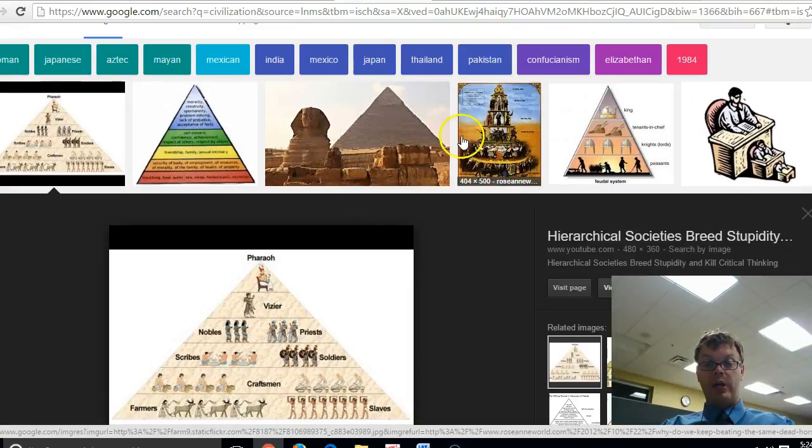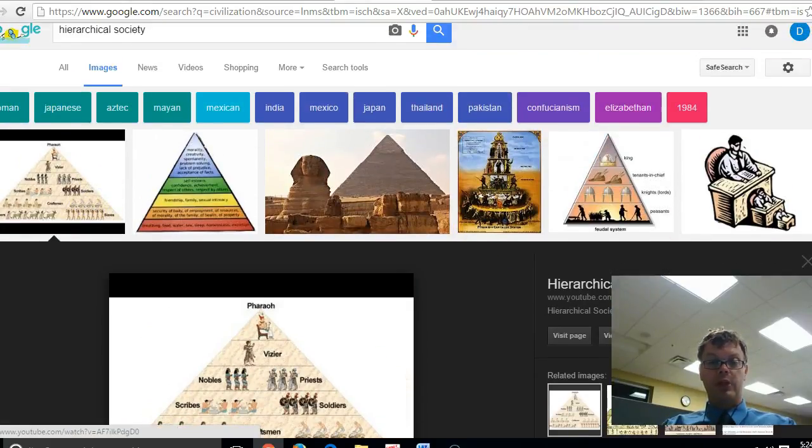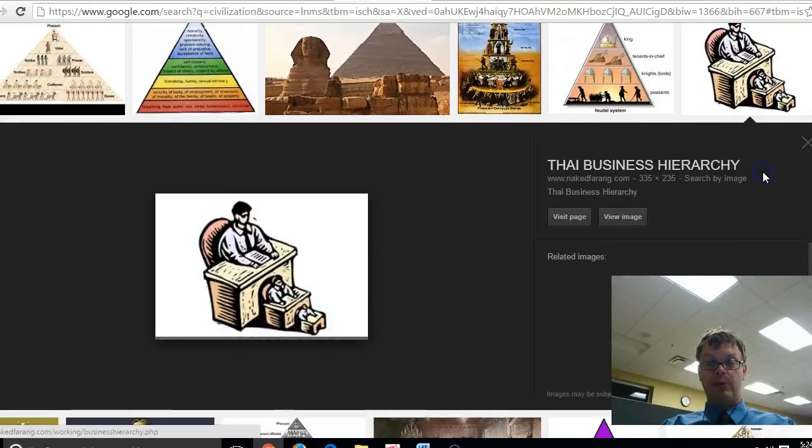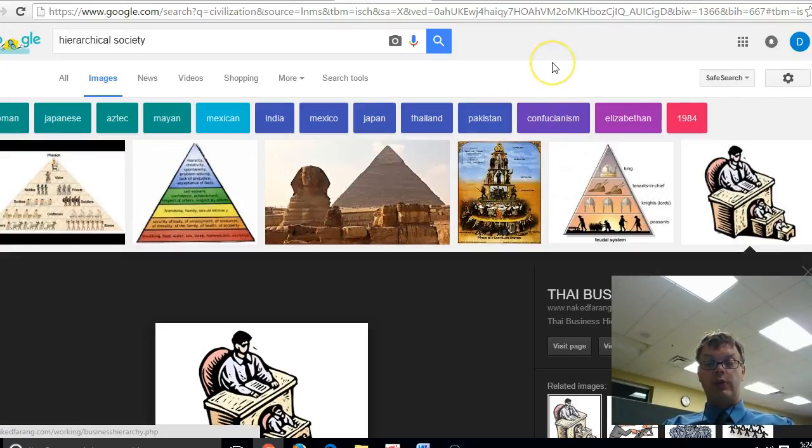remember their death. But it's not just Egypt. Other societies had pyramids in them or people on the top. Hierarchies are pretty common. Workplaces often have hierarchies, the boss or a person underneath them. Even in Cristo Rey, there's a hierarchy, all the way from the president, Mr. Myers of the school, to teachers, to you guys. There is a hierarchy in this school.